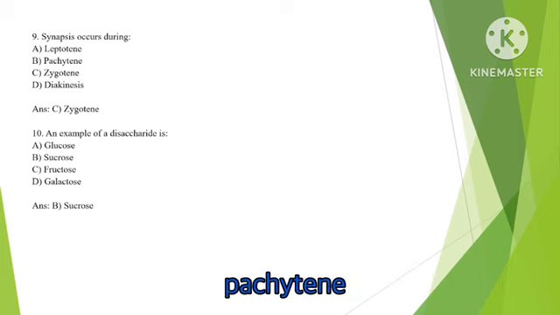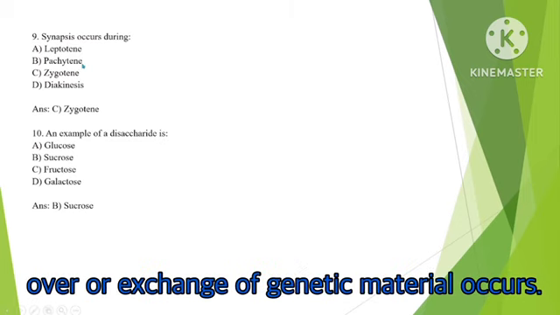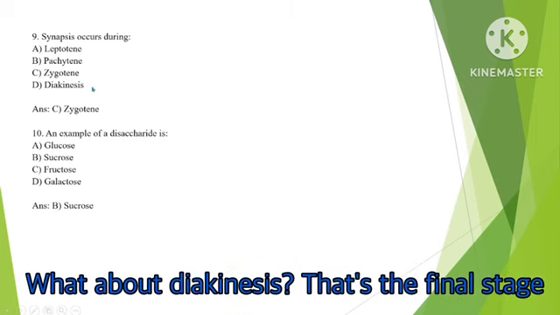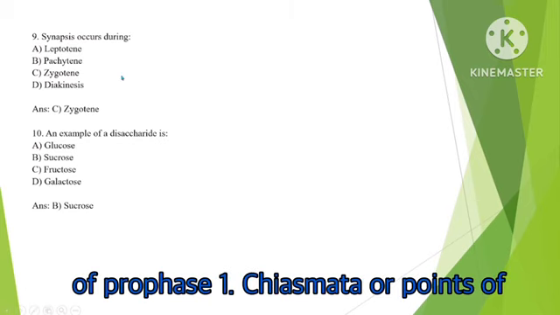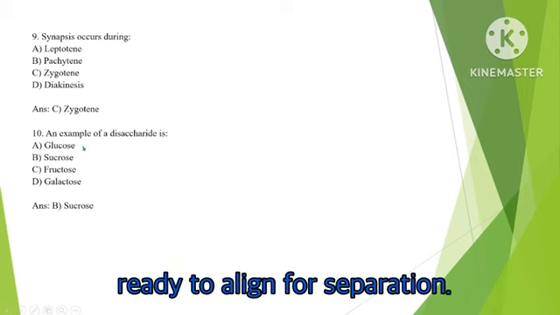And in case of pachytene, crossing over or exchange of genetic material occurs. What about diakinesis? That's the final stage of prophase 1. Chiasmata or points of crossing over are visible as chromosomes get ready to align for separation.